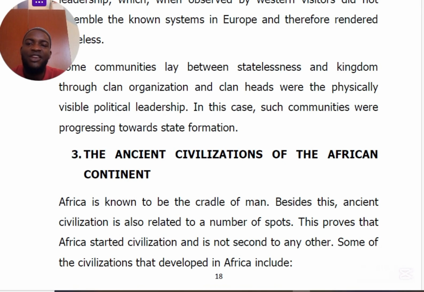But the stateless did not have a standing army. It was the role of the youth to come, stand, and protect the society. When you go to the state kingdoms, they had a well-prepared and strong army, which was there to protect the state, and also to do raiding, and so on and so forth. So I beg to stop there.